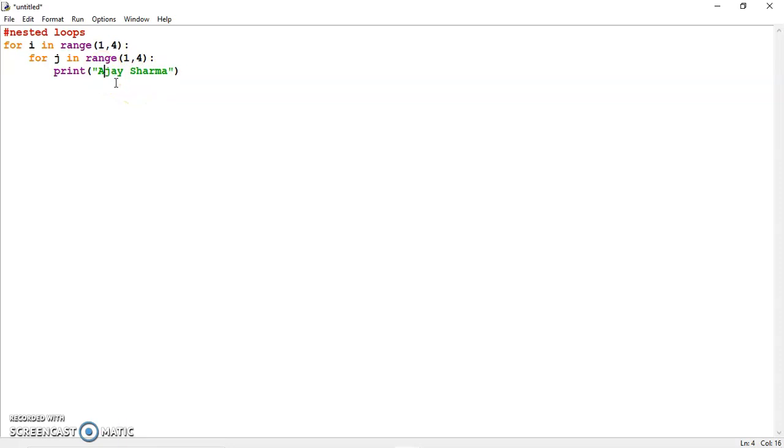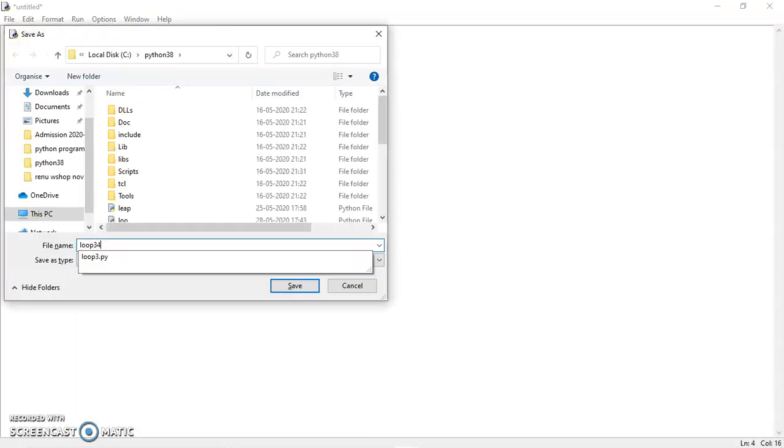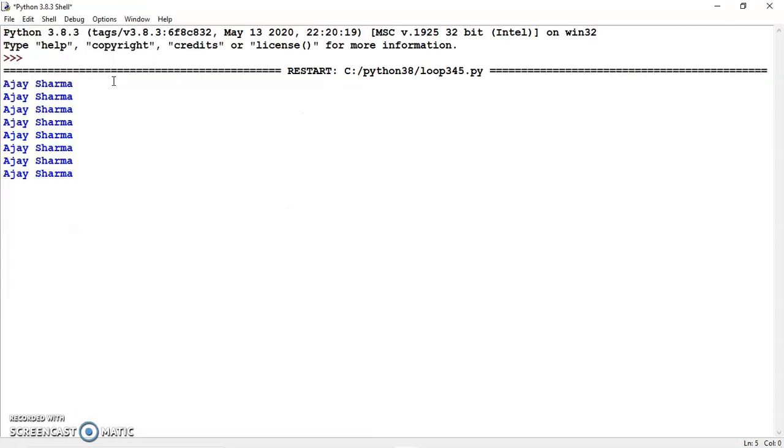Once this j is over, then we go to i again. i now becomes 2 and we reach the inner loop of j. Now j again has to run 3 times. So again 3 times this name Ajay Sharma is printed. Similarly, i is equal to 3, j runs 3 times. So in effect, this name Ajay Sharma is printed 9 times. Okay, so let me run this code for you. So you can see that this name is printed 9 times.